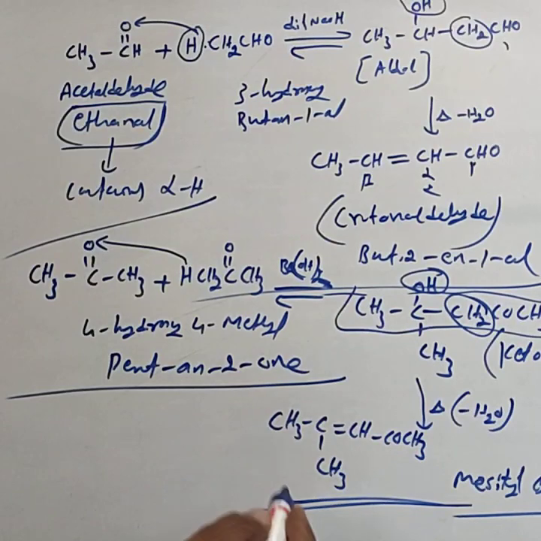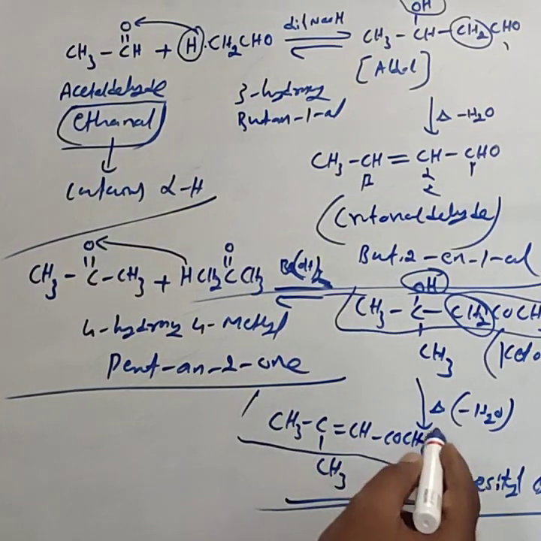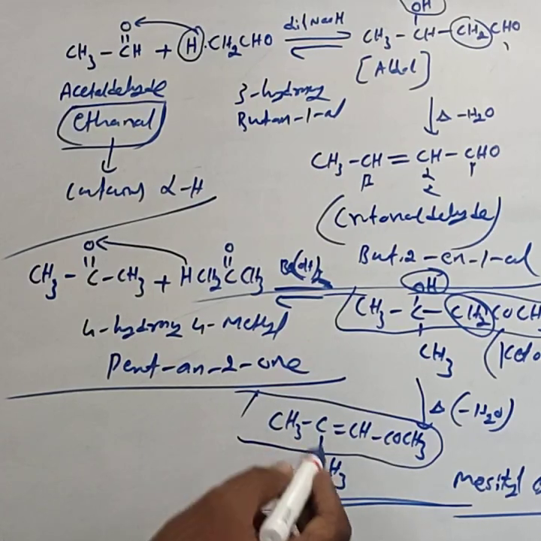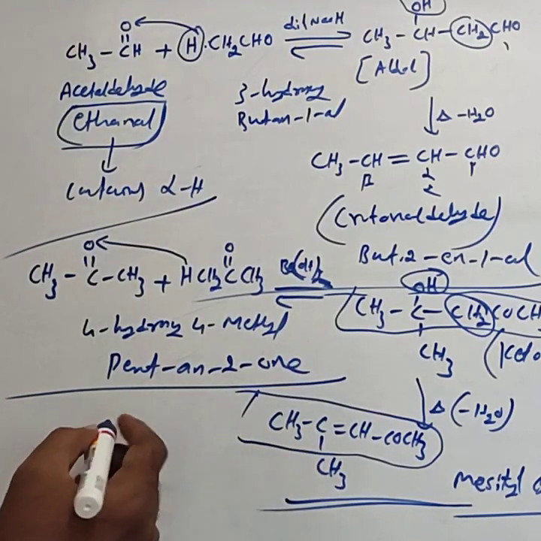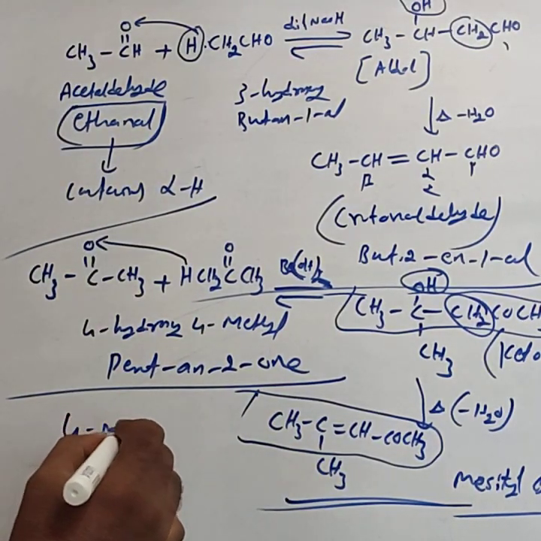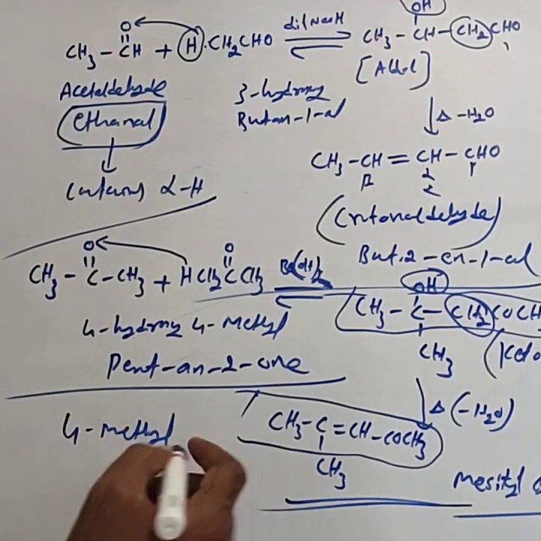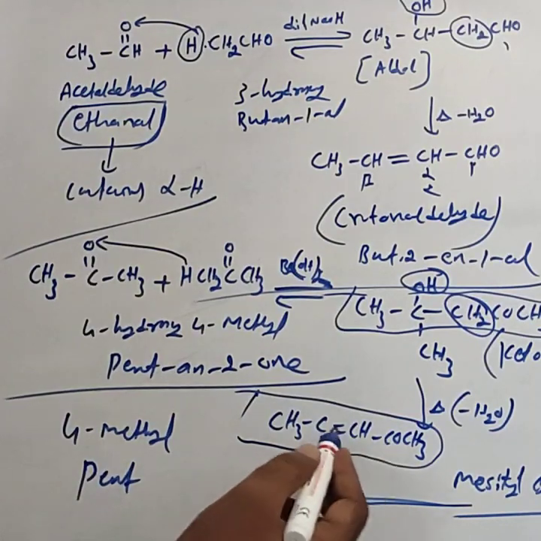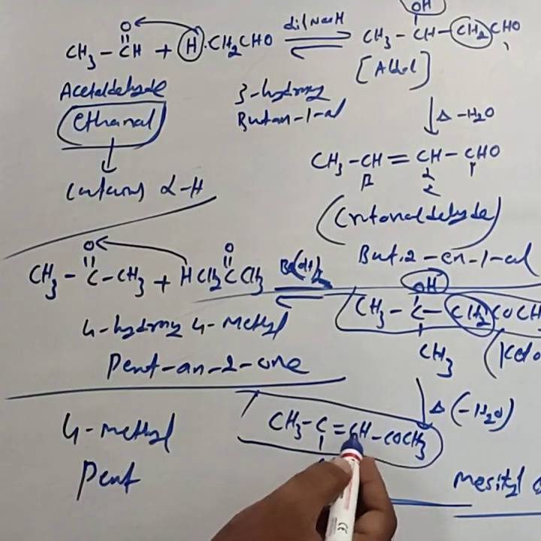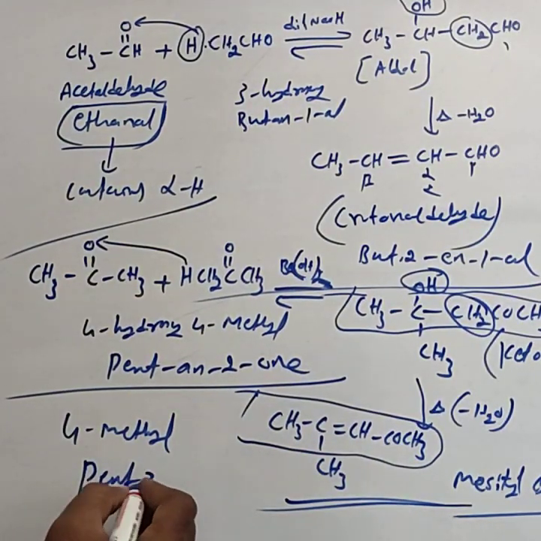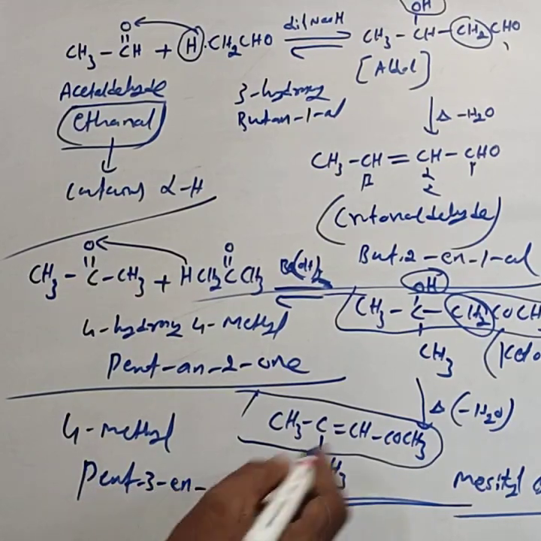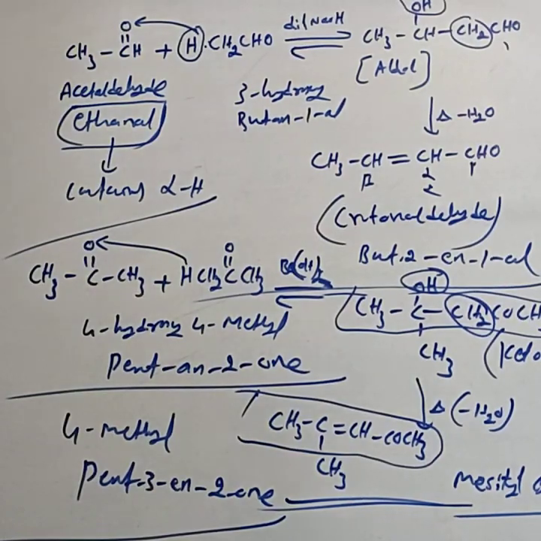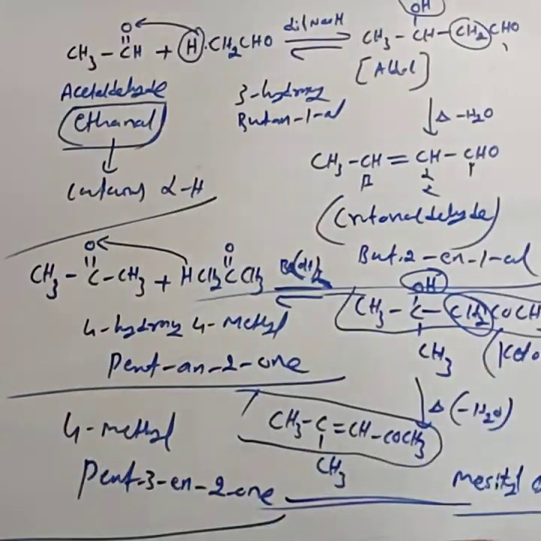Similarly, for mesityl oxide, the IUPAC name: the longest chain has totally 5 carbon atoms. This is the substituent on the 4th position atom. Hence the IUPAC name is 4-methyl, then pent. Then the double bond is present at the 3rd carbon: 1, 2, 3. Pent-3-ene, then 2-one. This is the IUPAC name of the condensation product, that is mesityl oxide.